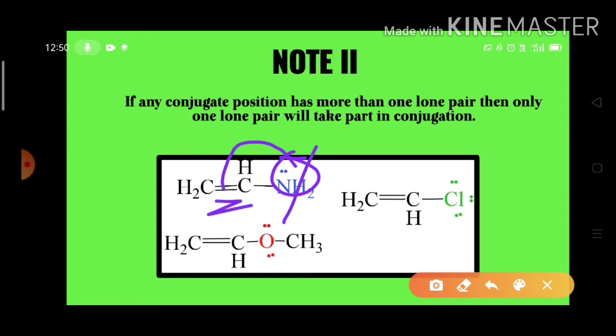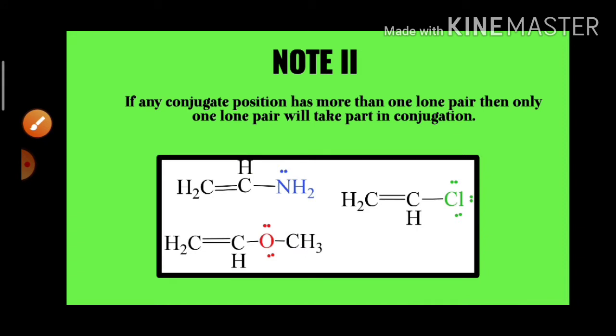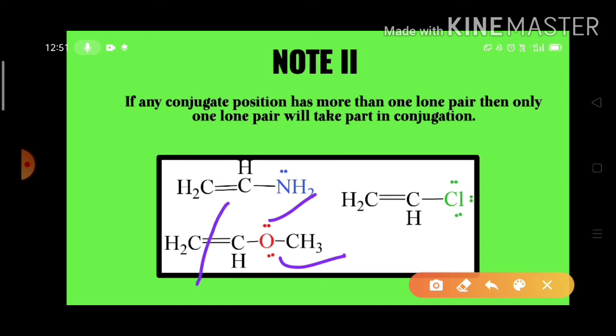But in this methyl vinyl ether, on the oxygen atom we have two lone electron pairs. These two lone pairs do not lie in conjugation with this pi bond at a time. Only one of the lone electron pairs lies in conjugation with this pi bond. That is the point we have to remember.